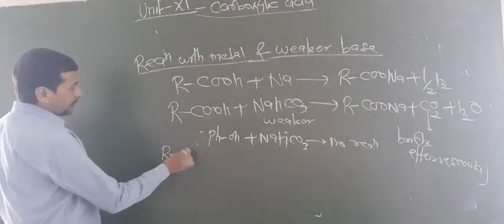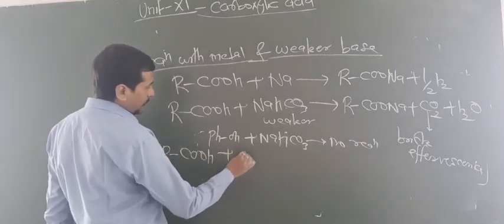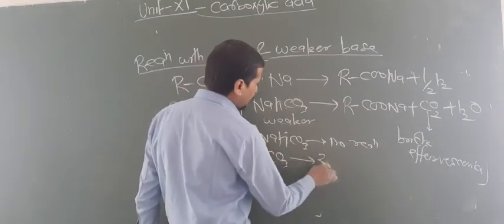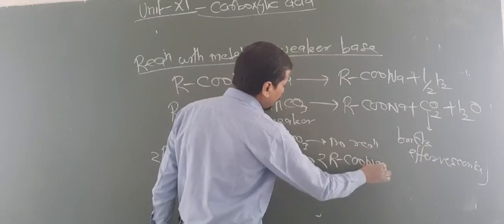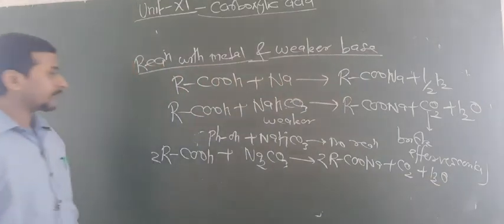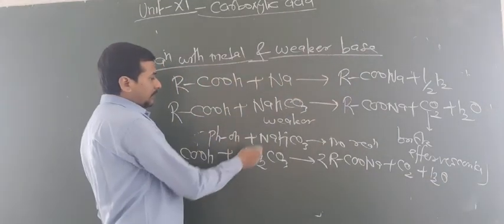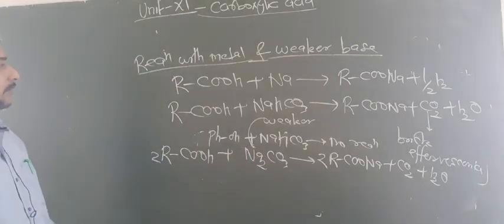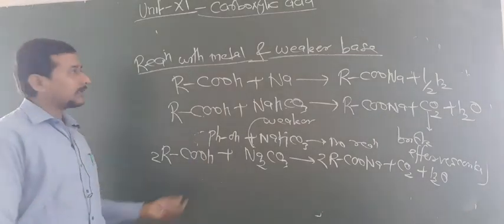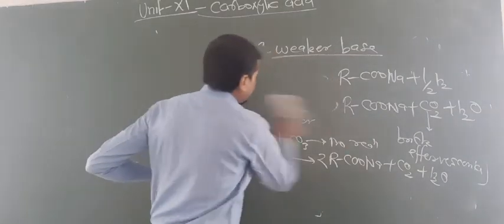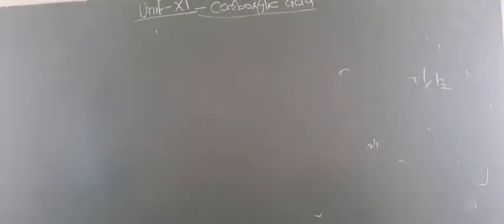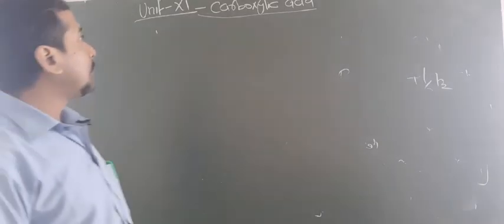Carboxylic acid also reacts with sodium carbonate like this. You can take it 2 times. So now this gives 2RCOONa plus CO2 gas and plus H2O. These two reactions, with weaker bases, prove that the given compound is a carboxylic acid. Both reactions can be used to identify carboxylic acid. So this is all about the reactions involving the cleavage of the O-H bond.